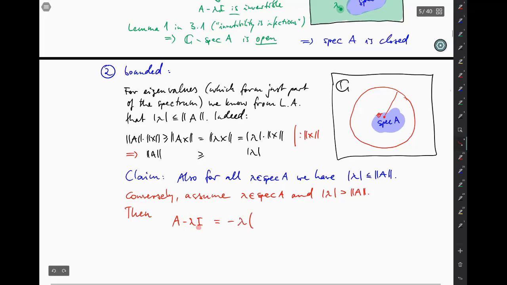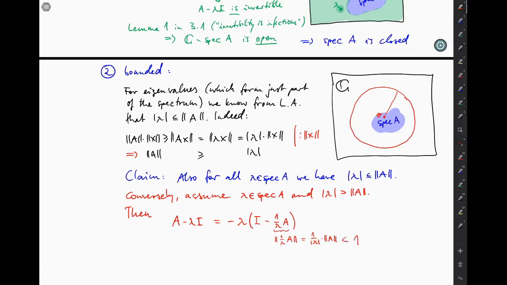So we are left with the identity from here, and now minus 1 over lambda times this A. But indeed here we get our little operator, because its norm can be written as 1 over modulus lambda times norm A, but that's less than 1 by our assumption.